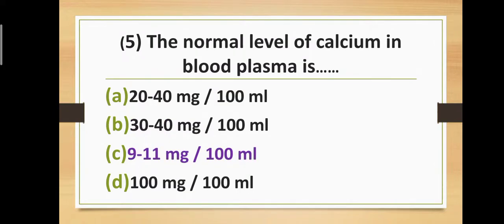Question five. The normal level of calcium in blood plasma is: option A, 20 to 40 mg per 100 ml of blood; option B, 30 to 40 mg per 100 ml of blood; option C, 9 to 11 mg per 100 ml; and option D, 100 mg per 100 ml of blood. The correct answer is option C, 9 to 11 mg per 100 ml of blood. The normal level of calcium in blood plasma is 9 to 11 mg per 100 ml of blood.